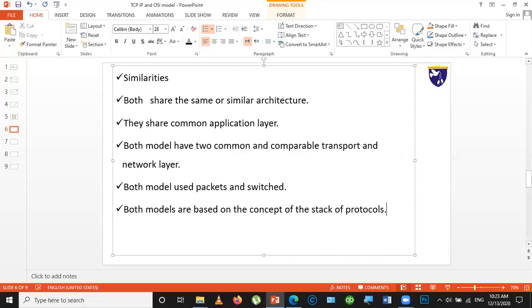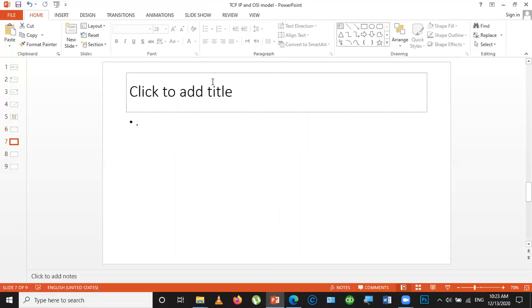So these are some similarities of these two models.